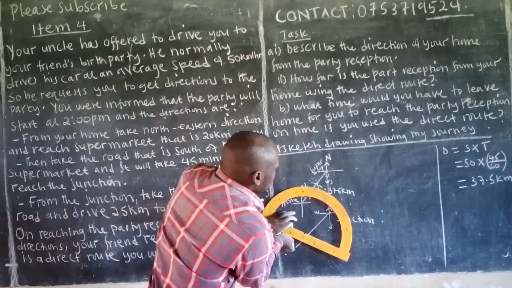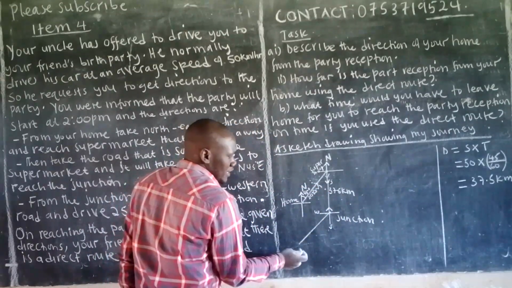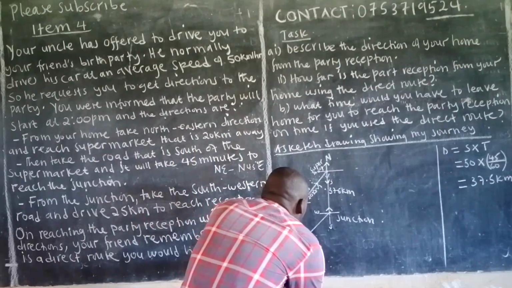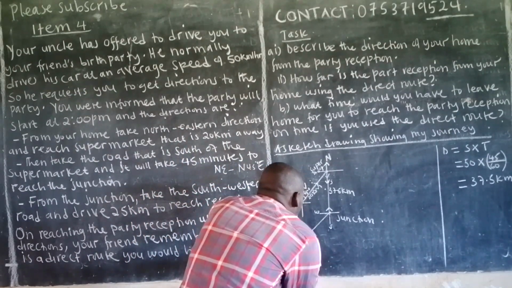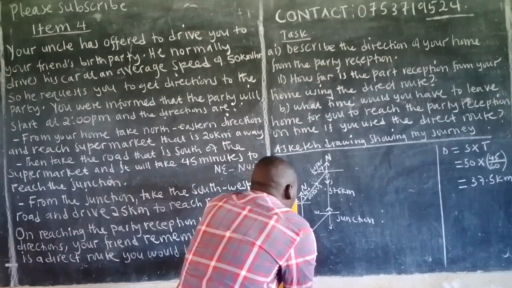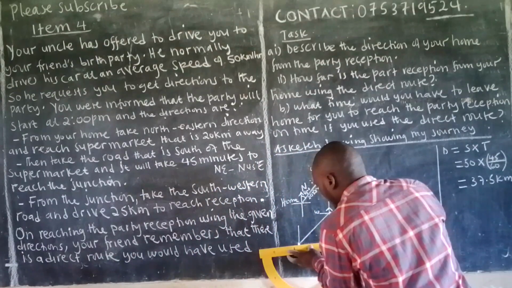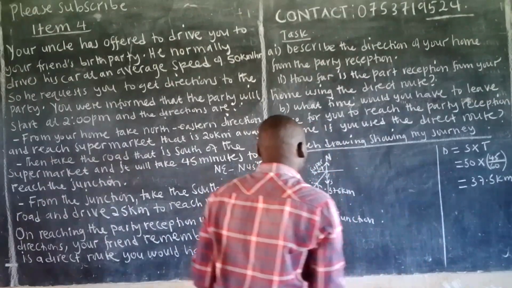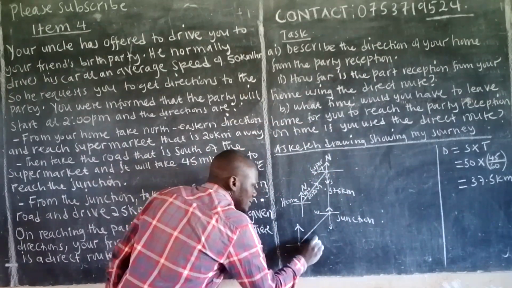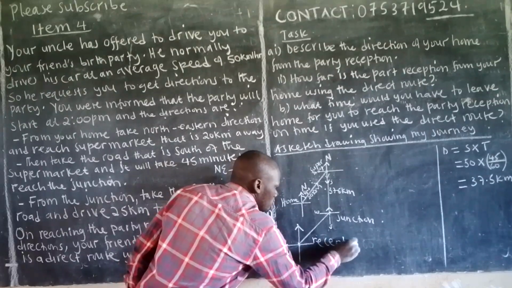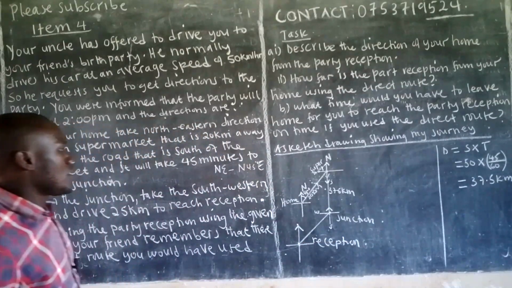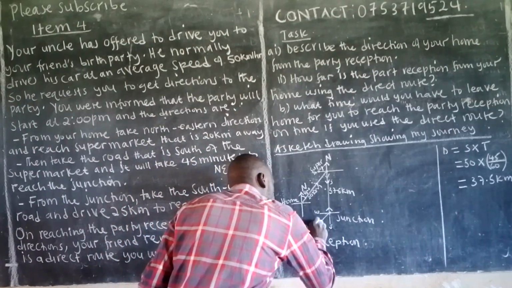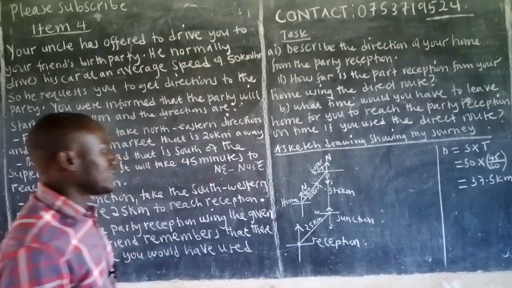like that. Please, anyway you draw this sketch, these lengths here may not matter when you're dealing with the sketch. So to reach the reception, like this. Now this is our reception. What's the distance? 25 kilometers. As simple as that.